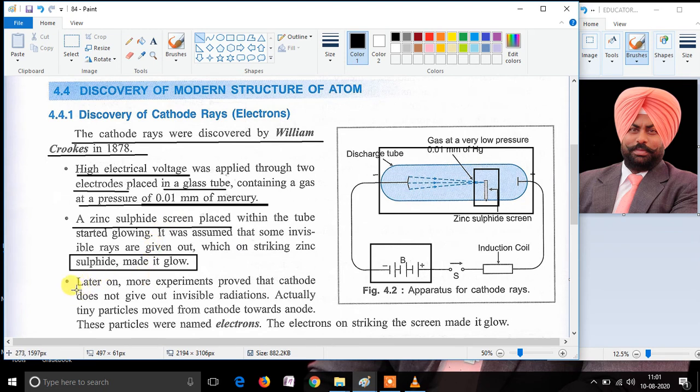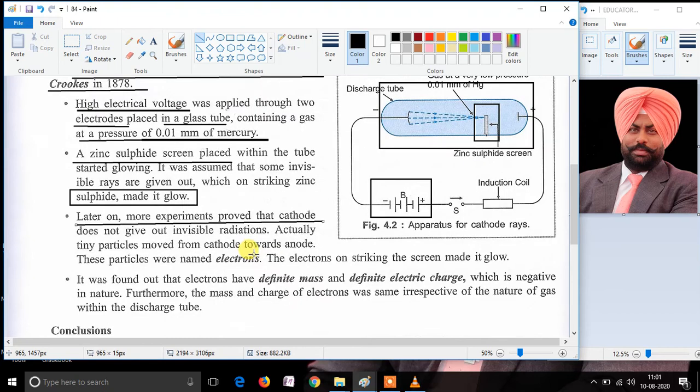Later on, more experiments were performed on this cathode ray tube, and the scientists observed that tiny particles moving from cathode towards anode have negative charge, and later on these particles were named electrons. When these electrons strike the fluorescent zinc sulfide screen, they make it glow.